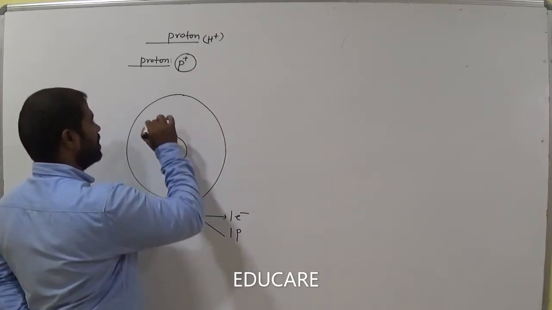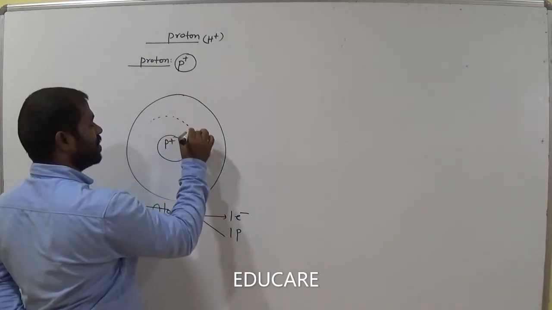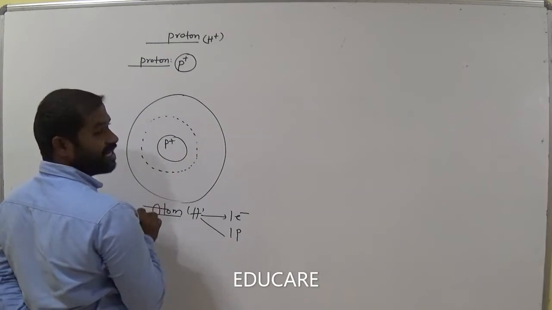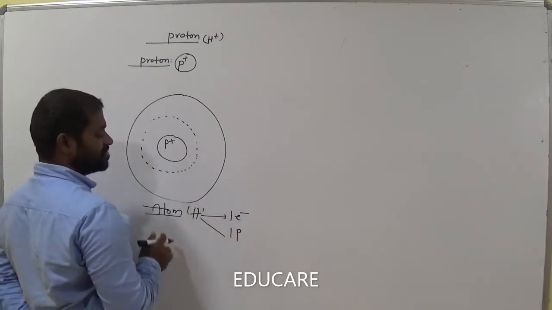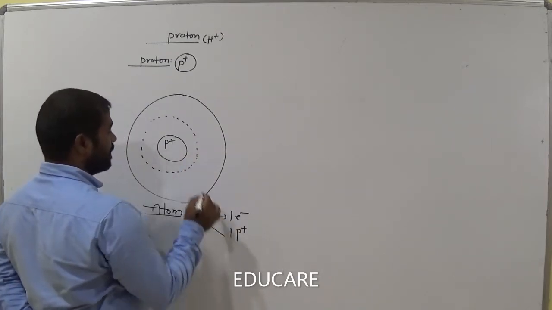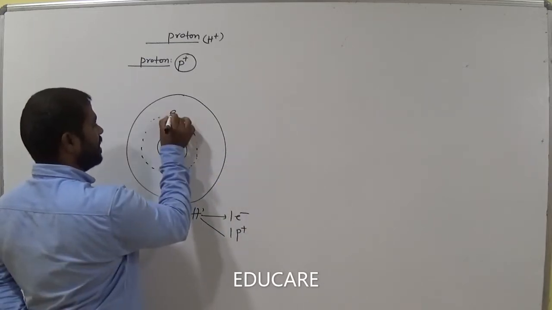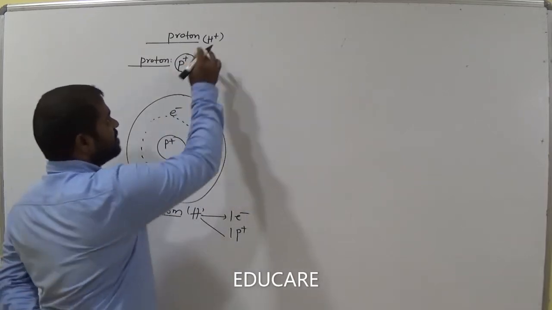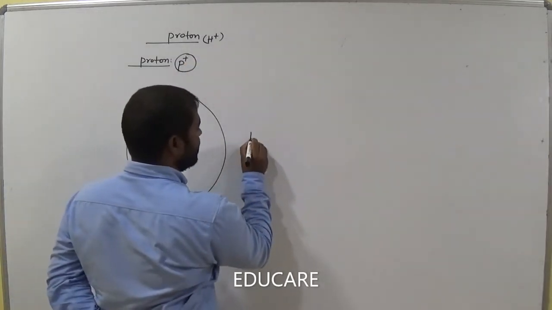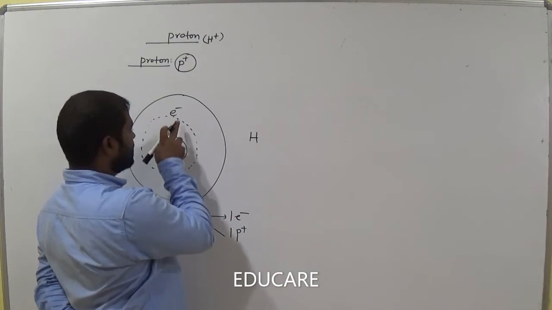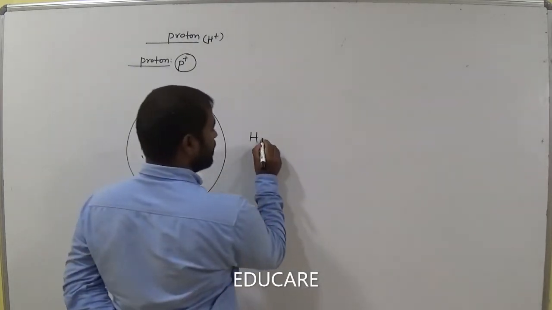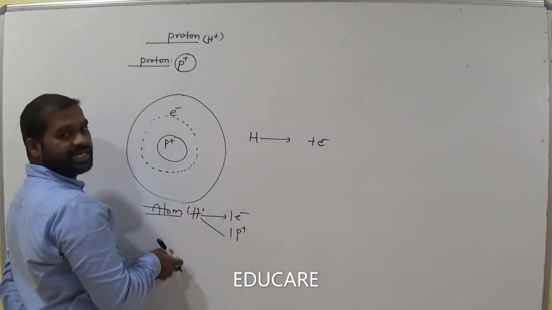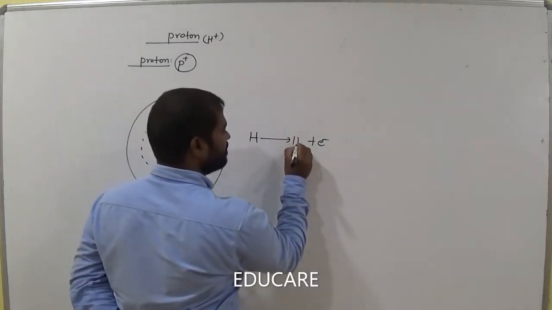This is the nucleus where protons are present, positively charged. Electrons are present outside of the nucleus in the orbit, am I right? Suppose this is hydrogen, it consists of one electron and one proton. Suppose hydrogen loses one electron, then hydrogen becomes H plus or not?